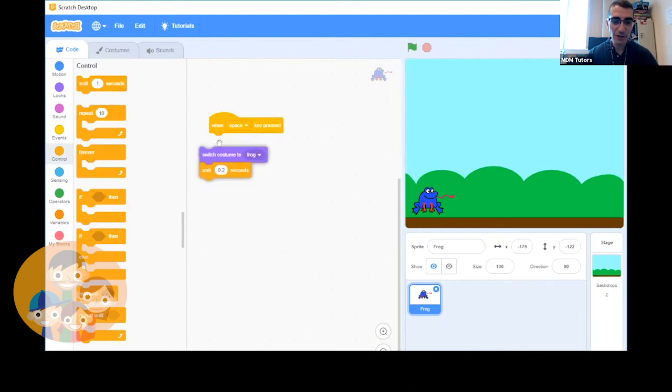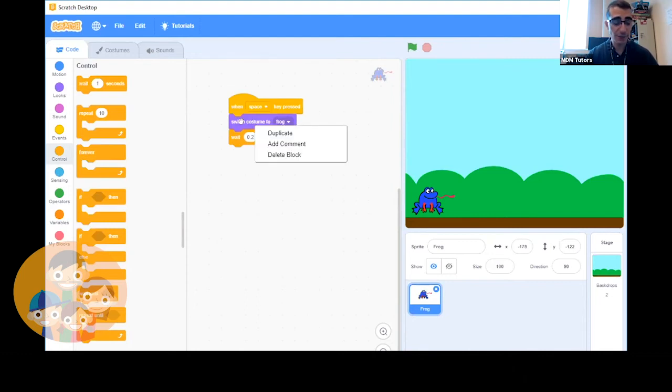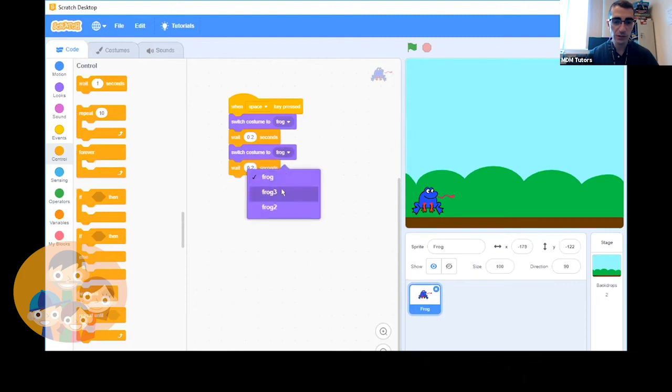Now, what I'm going to do, which is nice in Scratch, is that blocks stick together. So if I click this top block and drag it around, all of them move. If I click this one, these two move. And what's great about that is I can right-click this one. Again, if you're on a Mac, it's control-click. And I can duplicate it. And now I have both of these blocks. And I can click down here and attach it. And we're going to switch from original to medium.